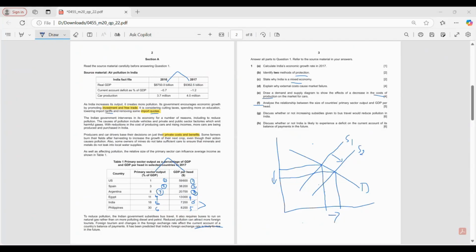Very good. Yes. So this trend is broken or not shown in the Philippines, where even though the primary sector output percentage is larger than India, the GDP per head is also larger than India. Perfect. You have something more to say?